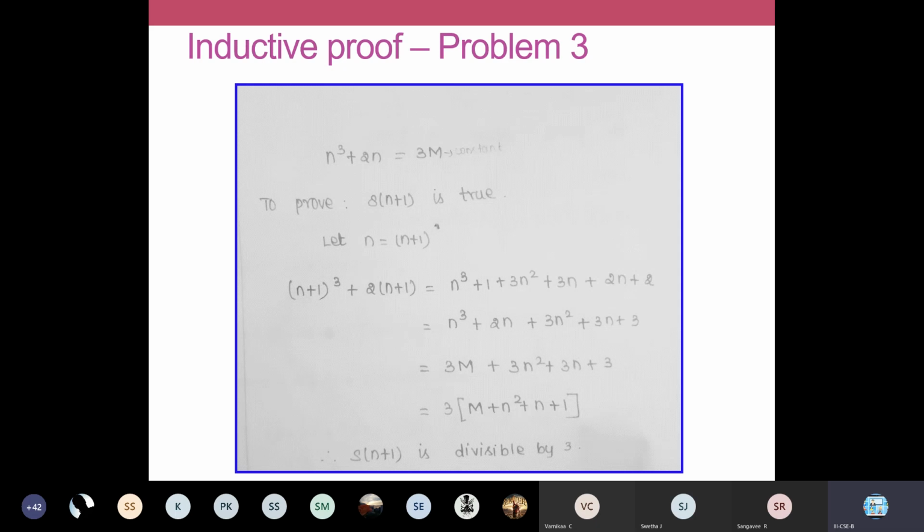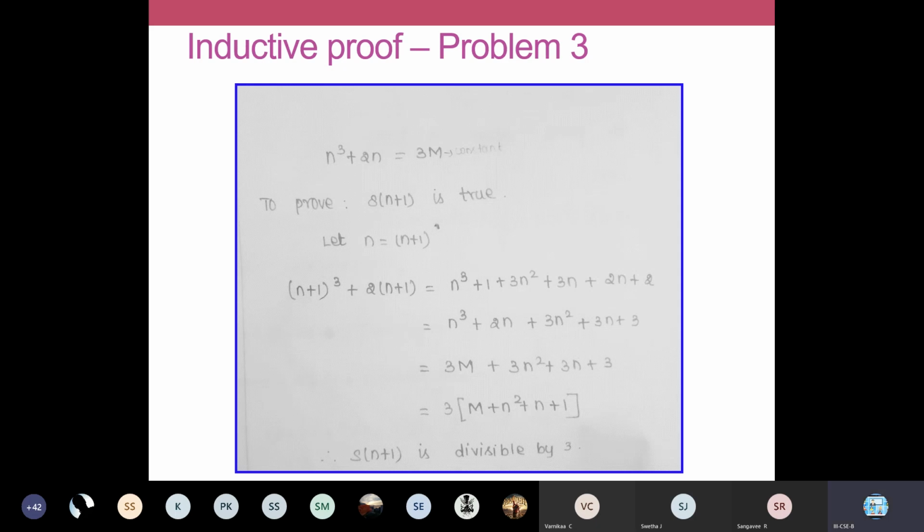Can any one of you type the formula for a plus b the whole cube in your chat box, so that later you can refer how this statement has gone here? A plus b the whole cube is a cube plus b cube plus... Whoever knows, you just type.